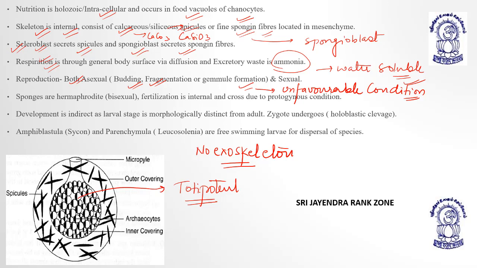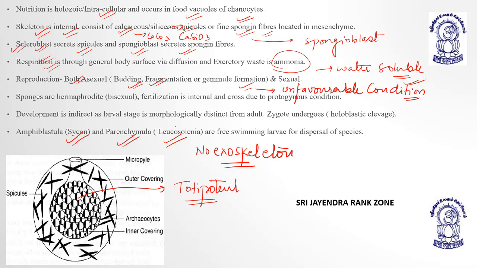Okay. Now, there are two larvae which are free, or they can swim anywhere wherever they want. These larvae are Amphiblastula and Parenchymula. Amphiblastula is present in Sycon, and Parenchymula is present in Leucosolenia. So just remember, Amphiblastula is a part of Sycon, and Parenchymula is a part of Leucosolenia. Both of them are free swimming or free living. They are motile and they can move wherever they want. So these are the different points.